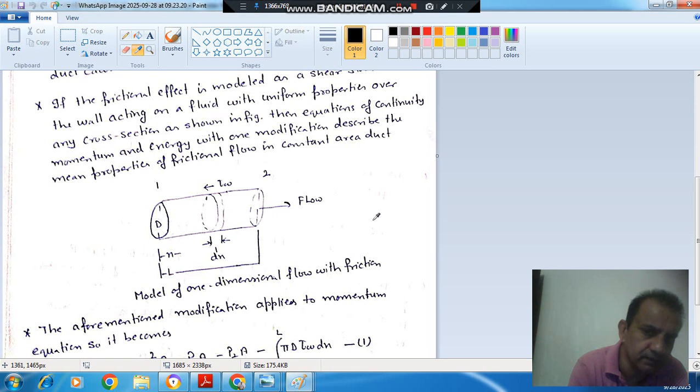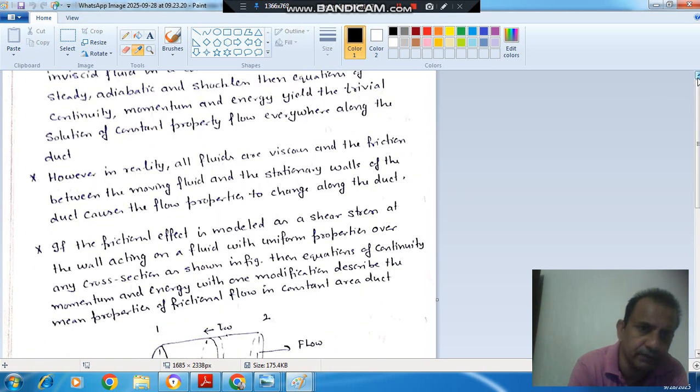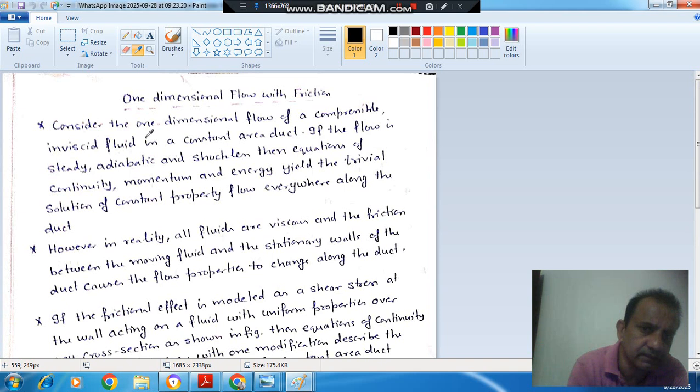First point: consider the one dimensional flow of a compressible inviscid fluid in a constant area duct. If the flow is steady, adiabatic and shockless, then the equations of continuity, momentum and energy yield the trivial solution of constant property flow everywhere along the duct. Second point: however, in reality all fluids are viscous and the friction between the moving fluid and the stationary walls of the duct causes the flow property to change along the duct.